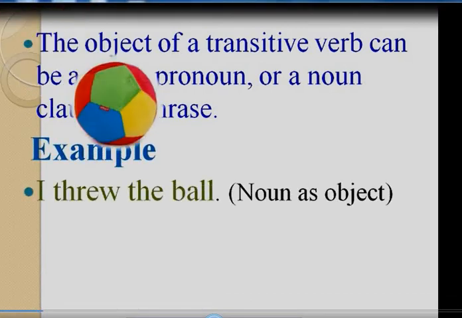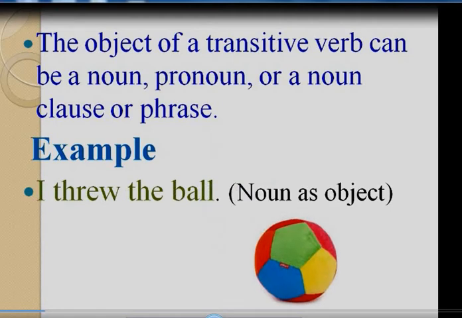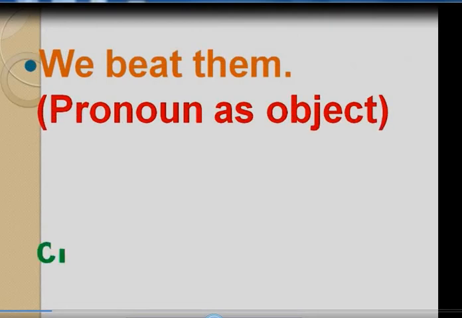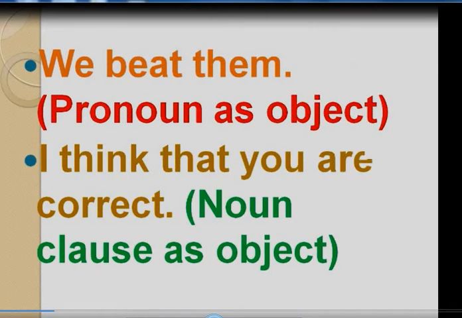I threw the ball. That means the ball is the object there. So that is the transitive verb. We beat them. This is a pronoun as object. Already we have studied the pronouns. I think that you are correct. Noun clause as object. So இங்கே வந்து object இருக்கு. Beat them. Them is the object.